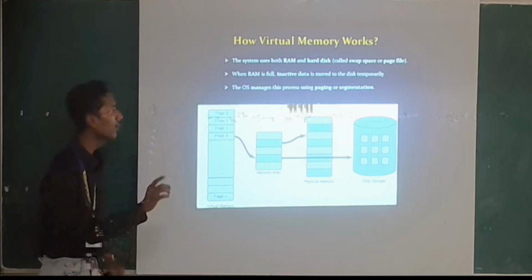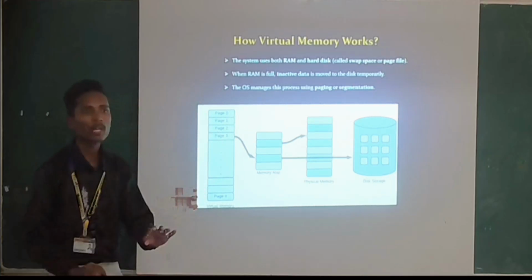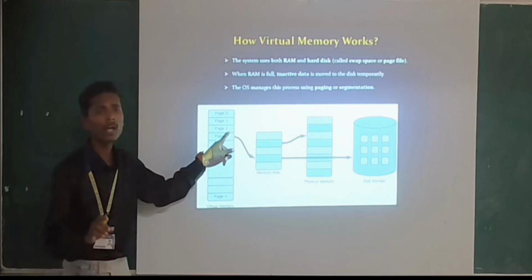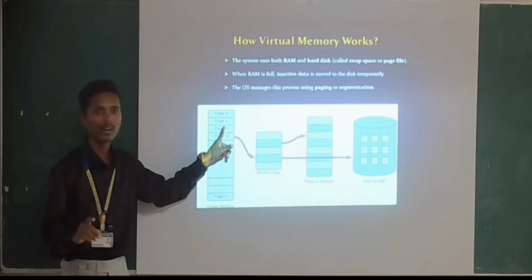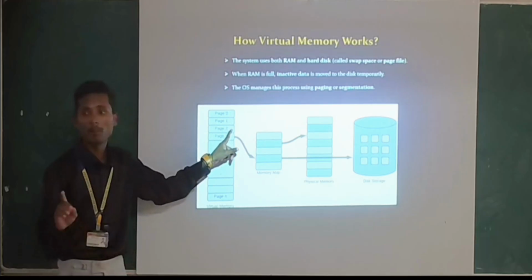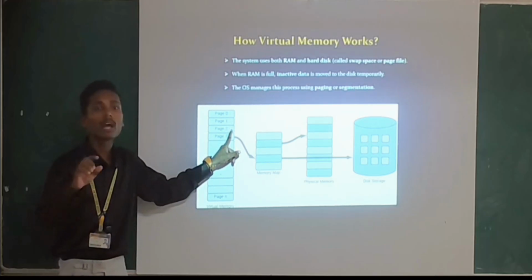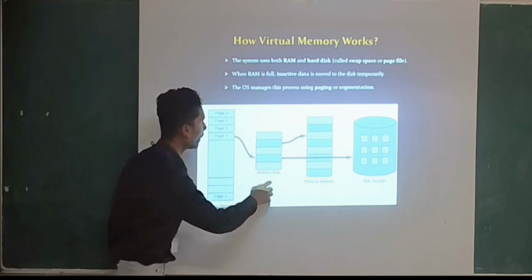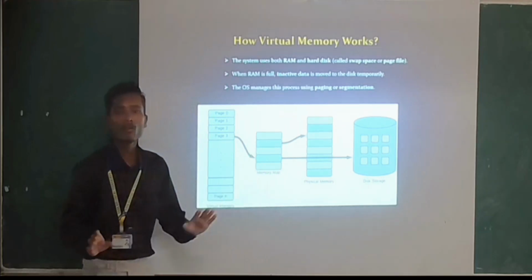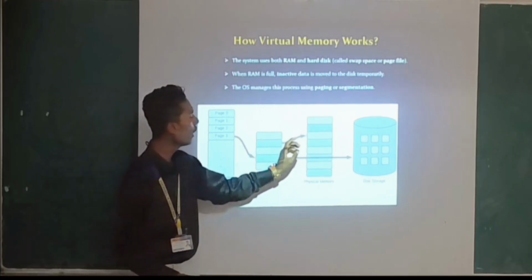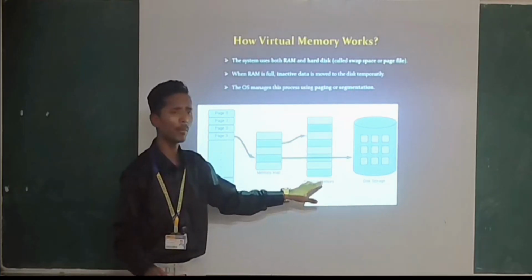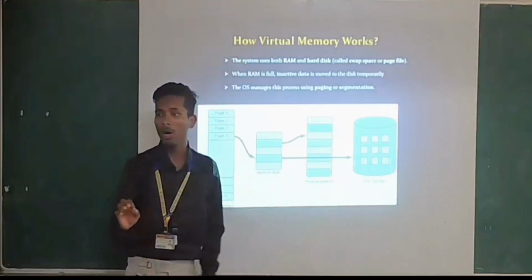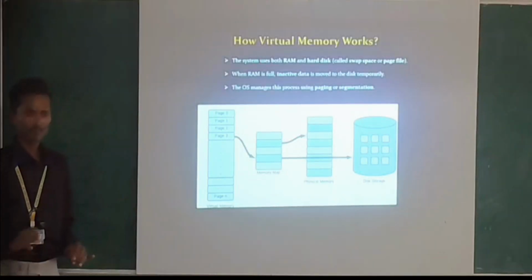Suppose I am in page 1, using only one tab, but the remaining tabs we are not using. So what it will do is store that memory in the memory heap. Or if it takes more time, then it will go into the physical memory, that is primary memory, and if it takes even more time, it will be stored in the disk storage, because that will take more time.